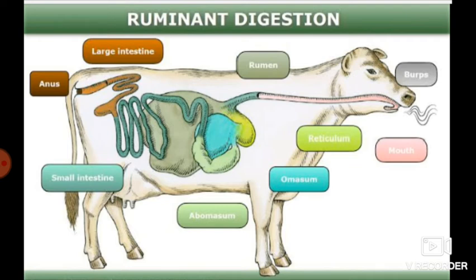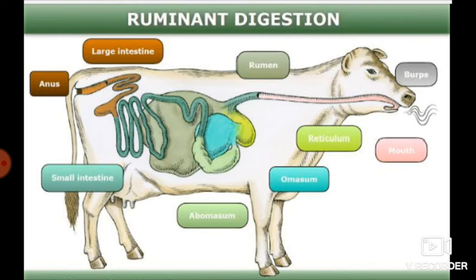Through the esophagus, the food reaches the stomach, that means the rumen. From the rumen, it goes to the reticulum, the light green color, and then it passes to the omasum. Then the food goes to the abomasum. From there, the green color is the small intestine. So you know that the omasum is the smallest chamber, the rumen is the largest chamber.